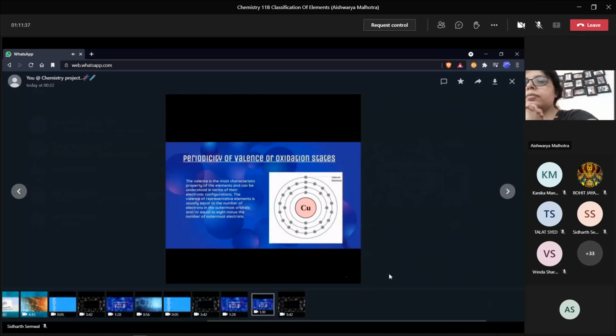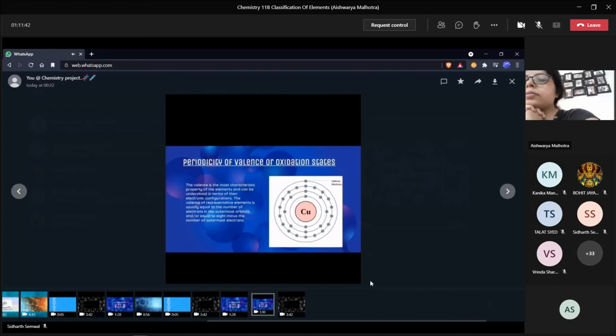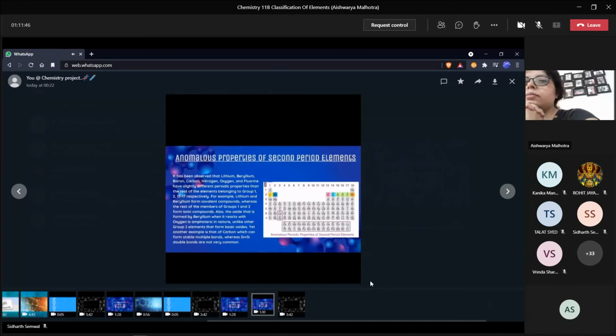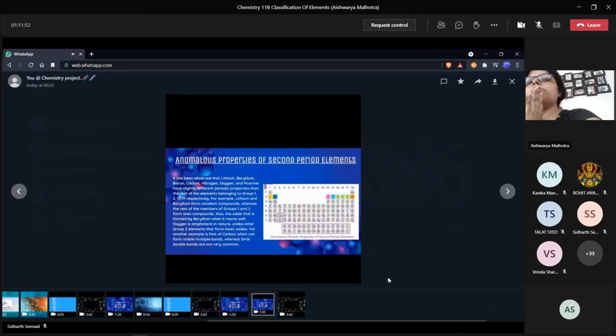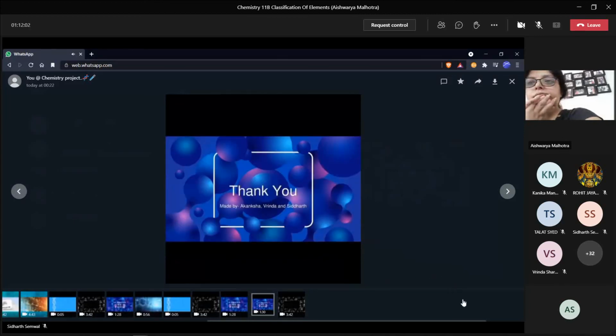Trends in chemical properties. Oxidation states or valency or valence is one of the most fundamental properties of the elements and it can be studied with the help of electronic configuration. As we know, the elements of the same group show similar physical and chemical properties. However, the first element of each group differs from other members of the group in certain properties. This is known as anomalous properties of second period elements. Thank you, ma'am, and my fellow classmates for being a part of this discussion today.